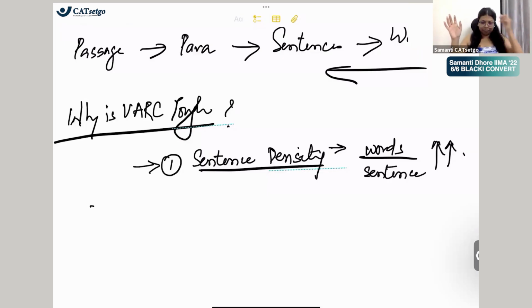So they go on 3-4 lines, one sentence only going on. So because words per sentence is really high, our comprehension, we get distracted ना कि starting में बोला था क्या, end में क्या बोला था, ये sentence का क्या मतलब है. So that is first thing that makes it tough.